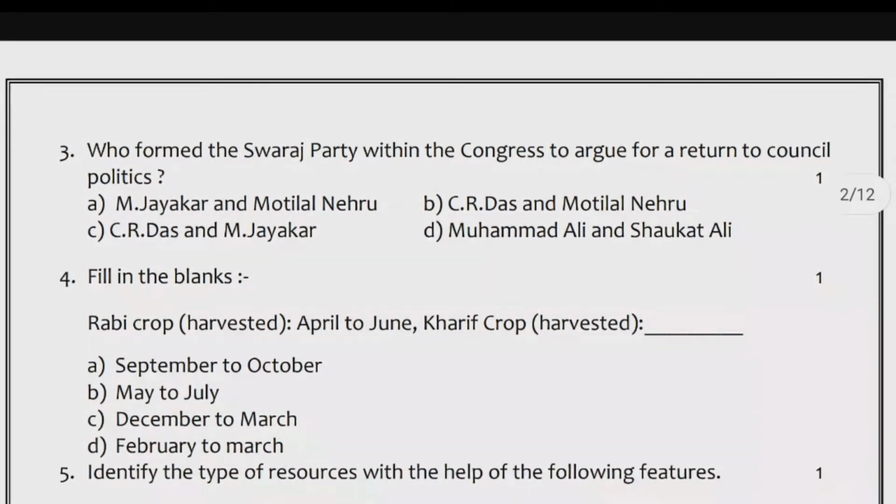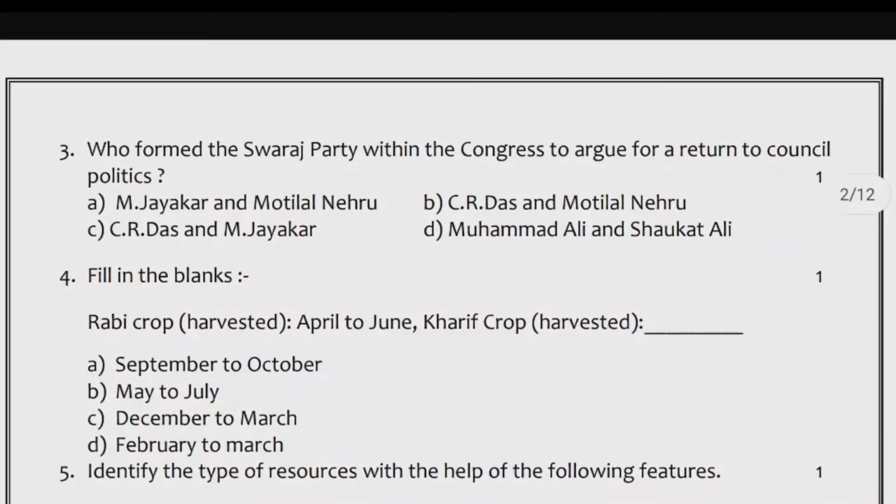4. Fill in the blanks. Rabi crop harvested April to June. Kharif crop harvested dash. A. September to October. B. May to July. C. December to March. D. February to March.